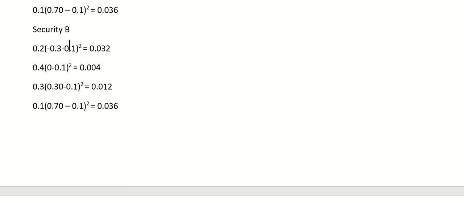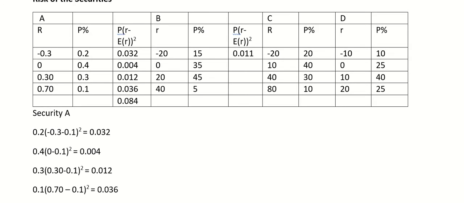Security B. So here the probability is 15, so 0.15. So I'll just change it into decimal. 0.05, 0.45, 0.35, 0.15, and then if we apply the same formula, we will get 0.002.